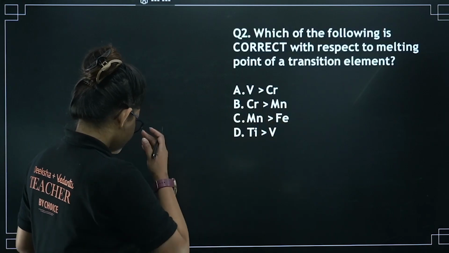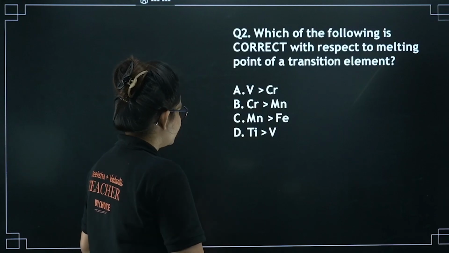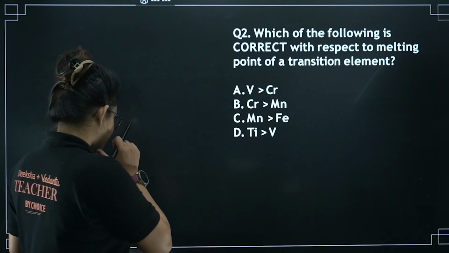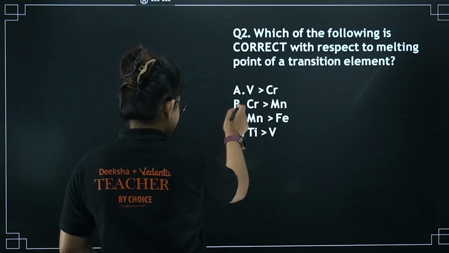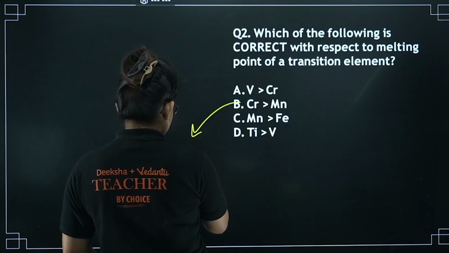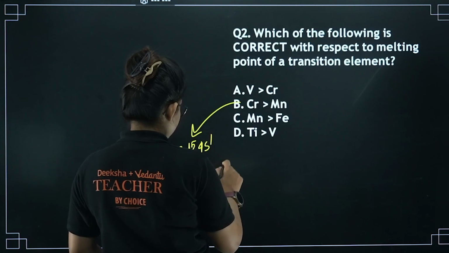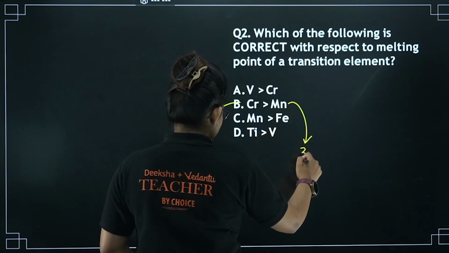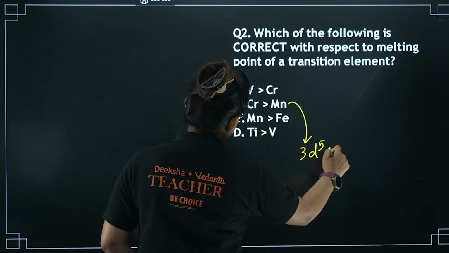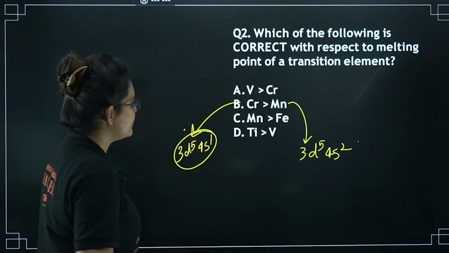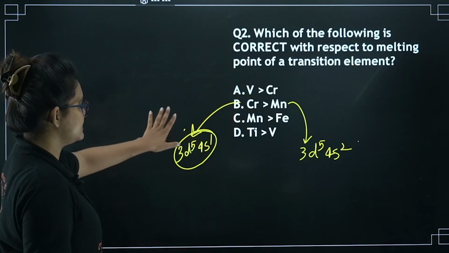Let's look at B, chromium and manganese. Chromium is a d5 system, right? Chromium is basically 3d5 4s1, and manganese is also 3d5 but 4s2, right? But here I am having the maximum number of unpaired electrons. I guess I got the answer.